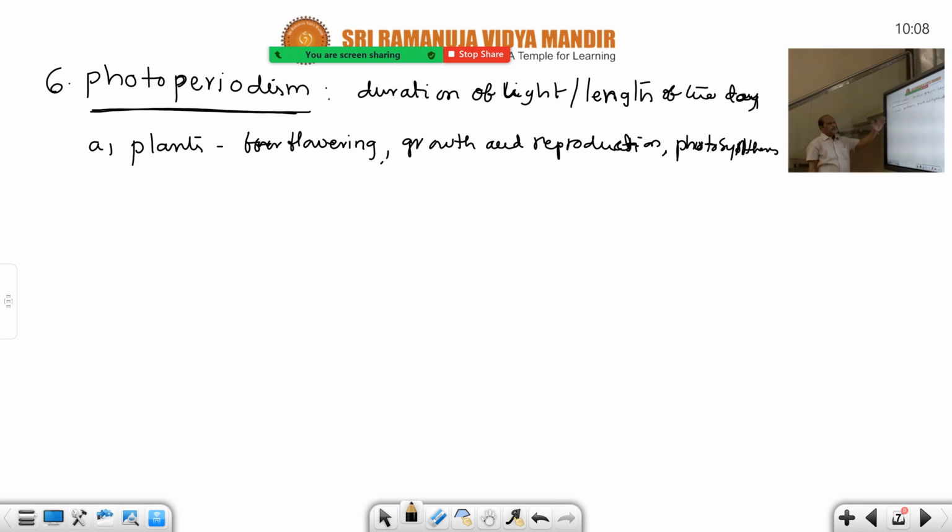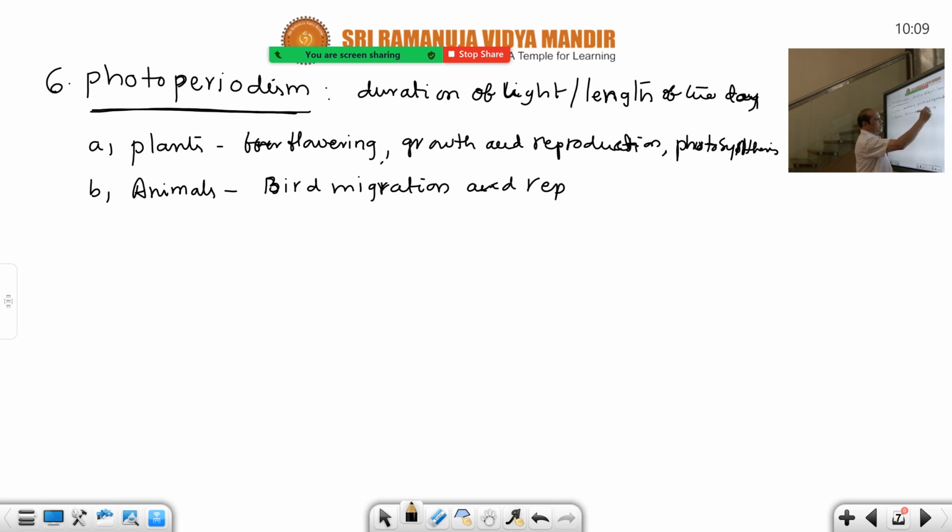Regarding animals, for example, bird migration and bird reproduction are very important examples. Migration of birds also depends on light availability. In the winter season there is shortening of daylight, and in the summer season lengthening of daylight. So accordingly they change their activities. That's why bird migration and reproduction show its effects on birds. This is the best example from animals.